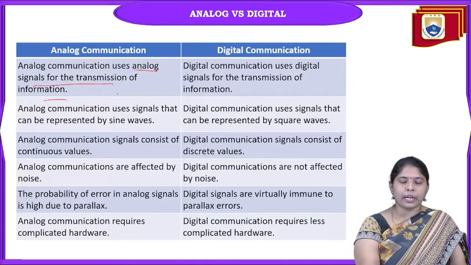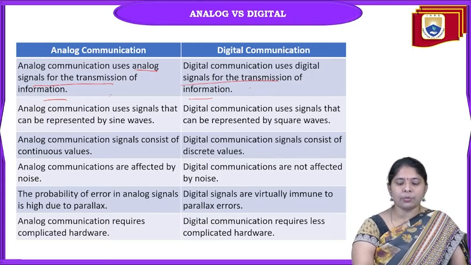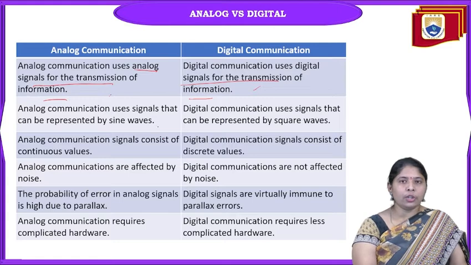Here the complete transmission is done with analog signals. For digital communication, digital signals are used for transmission. That means a series of ones and zeros is used for transmission in digital communication. Analog communication uses signals as sine waves, and digital communication uses square waves as the input.